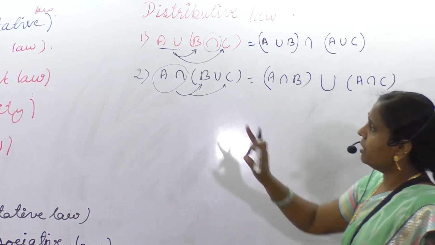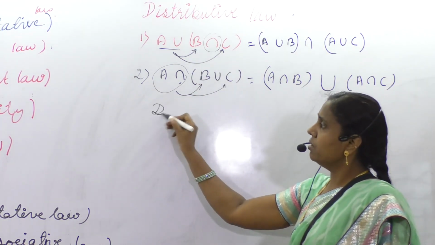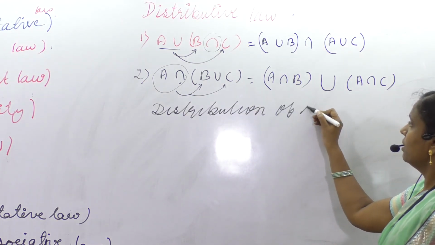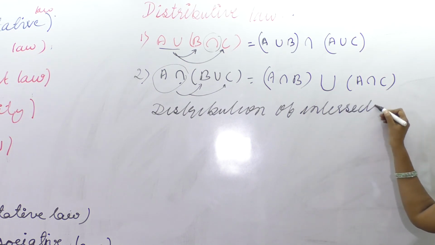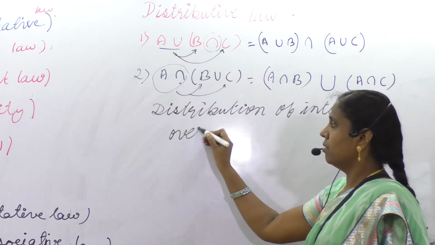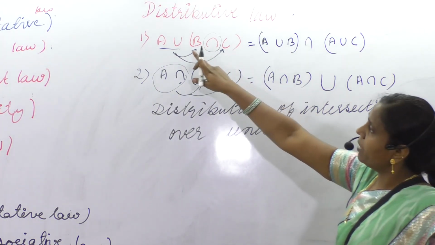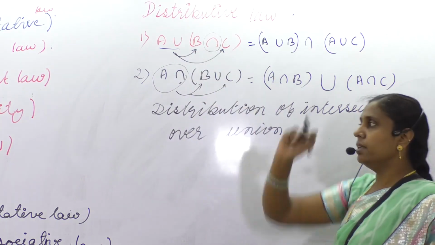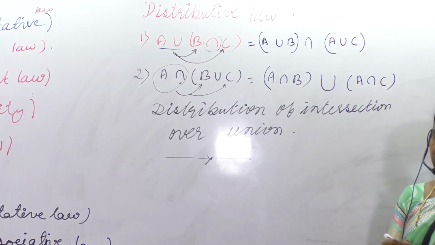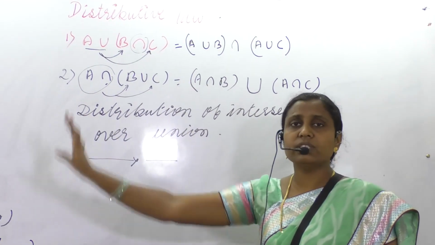Okay. This is said to be what? Distribution of intersection over union. Am I right? So similarly, will you make the statement here? Distribution of union over intersection. Got it? So these are the few laws. If you remember, it will be very easy to solve any kind of questions related to sets.